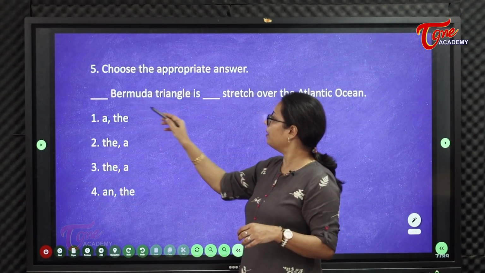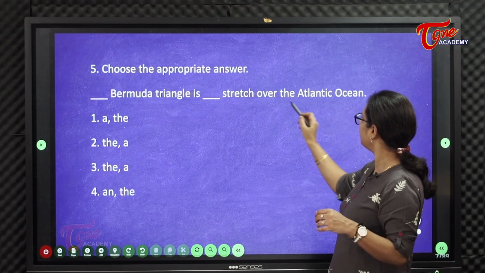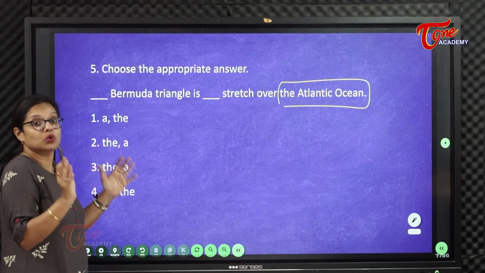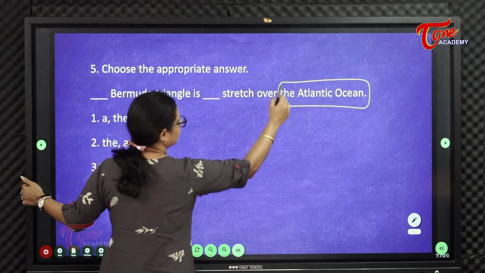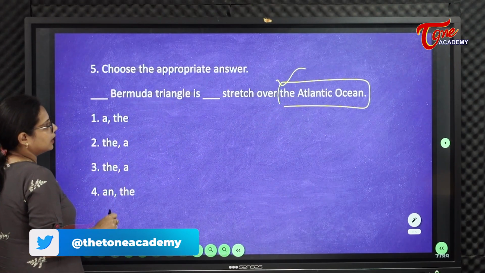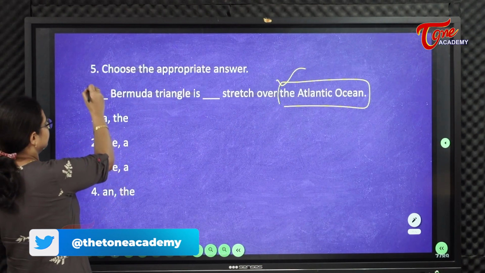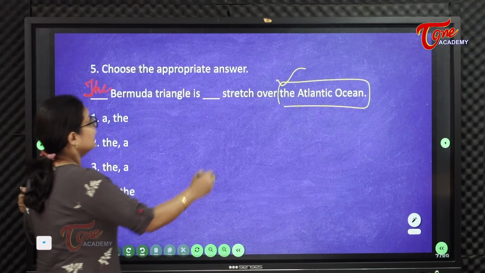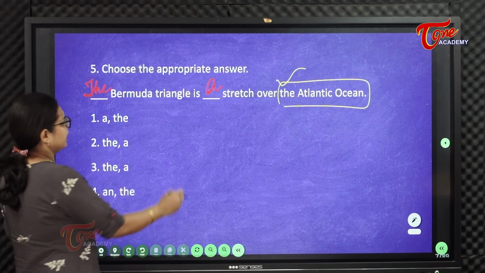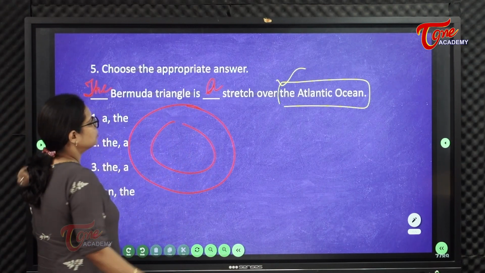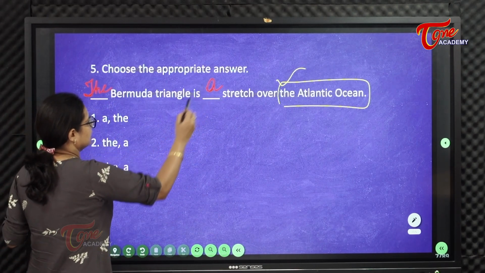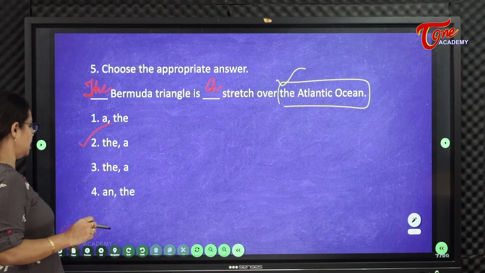Choose the appropriate answer. Articles insert చేయాలి. Bermuda Triangle is dash stretch over the Atlantic Ocean. Already Atlantic Ocean, single Atlantic Ocean. It's the name of an ocean, only one particular ocean. So the Atlantic Ocean. Now let us understand whether we should insert in these blanks. Dash Bermuda Triangle. ఒక particular చోటు గురించి మాట్లాడుతున్నాము. So the Bermuda Triangle is a stretch. Over చాలా స్ట్రెచెస్ ఉంటాయి. అట్లాంటిక్ ఓషన్ చుట్టూతా ల్యాండ్ ఉండొచ్చు కదా. సో వన్ ఆఫ్ ద స్ట్రెచెస్ ఈస్ కాల్డ్ బర్ముడా ట్రయాంగిల్. సో అందుకని ఏ స్ట్రెచ్ అన్నాము. సో ద అండ్ ఏ, దట్ ఈస్ ఆప్షన్ 2.